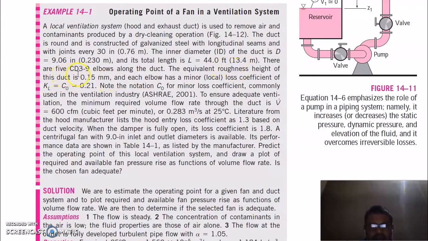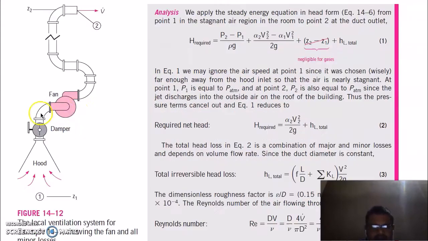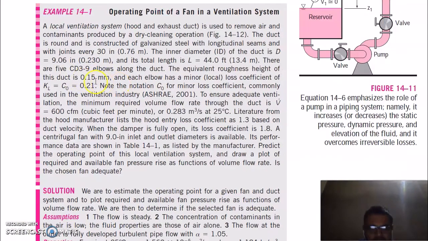There are 5 elbows along the duct, 1, 2, 3, 4 and 5. The roughness value of the duct is 0.15, and each elbow has a minor loss coefficient KL equal to 0.3. To ensure adequate ventilation, the minimum required volume flow rate through the duct is 600 cubic feet per minute.